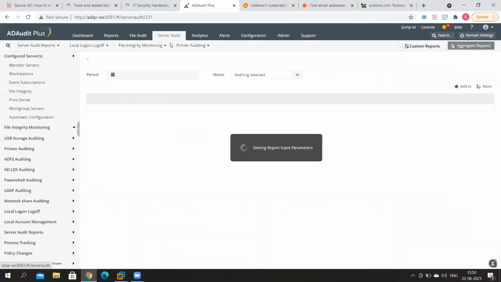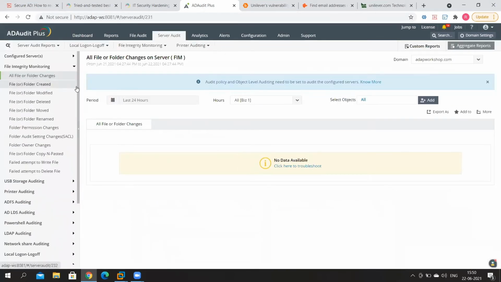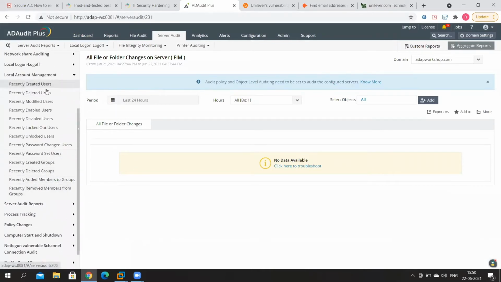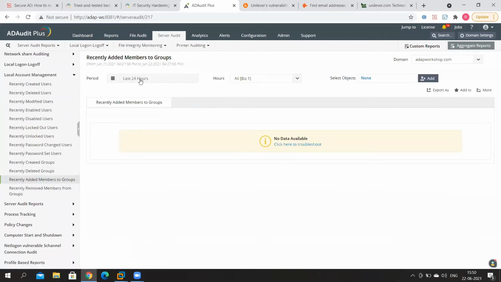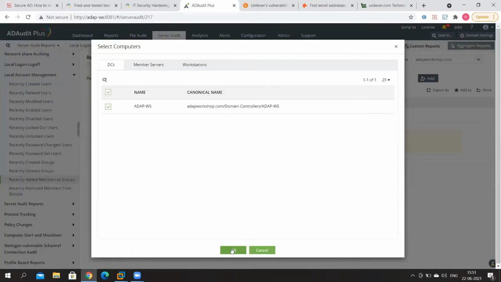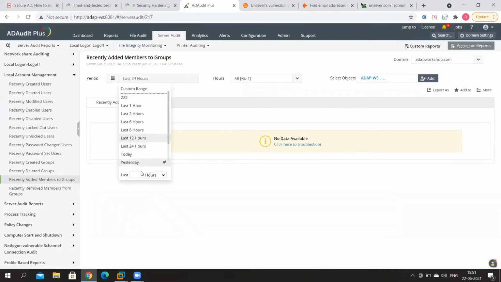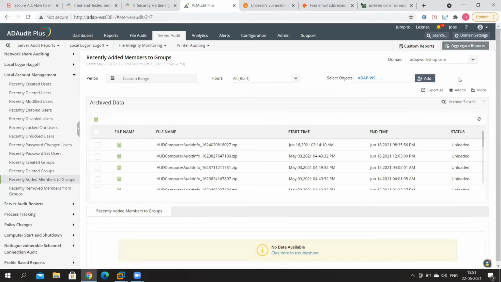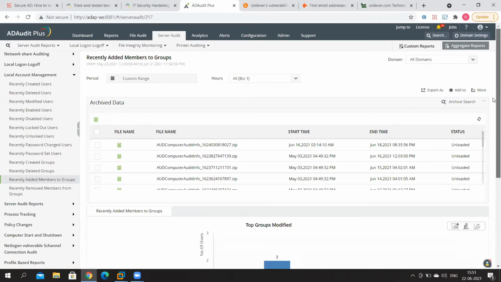So if I navigate over to Server Audit in AD Audit Plus, I've got a report called Local Account Management. And underneath that, I've got a particular report called Recently Added Members to Groups. So let's just go take a look at this information right now. Let's select the objects, and let's give it a time range for the last 30 days, let's say. Just hit apply and hopefully we should get some information. Let's look at all the domains now. Yeah, we got some data to work with right now.